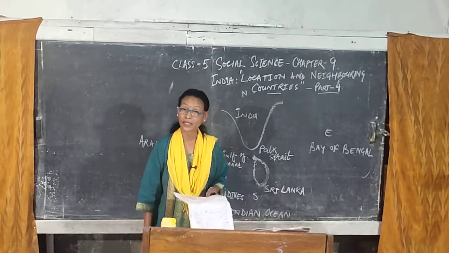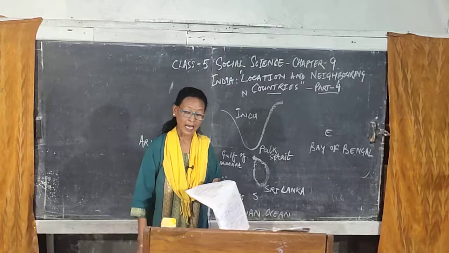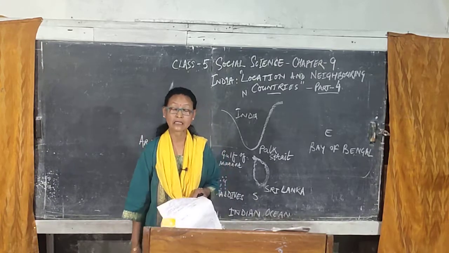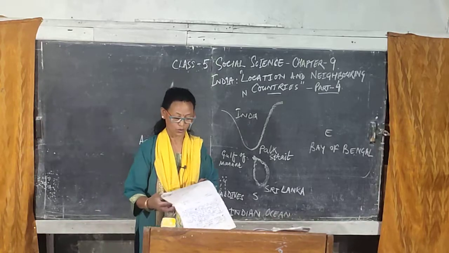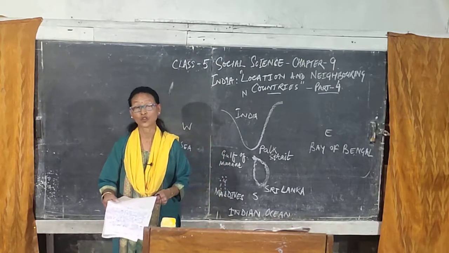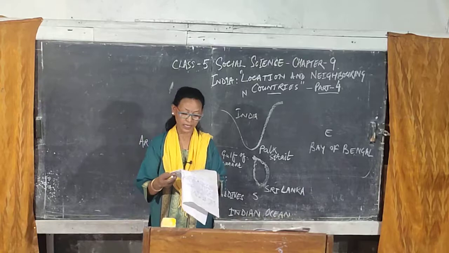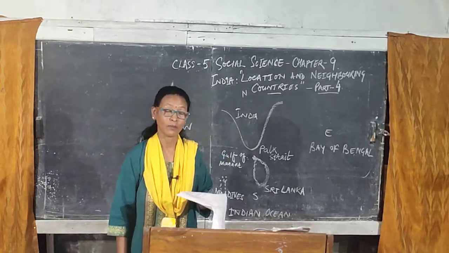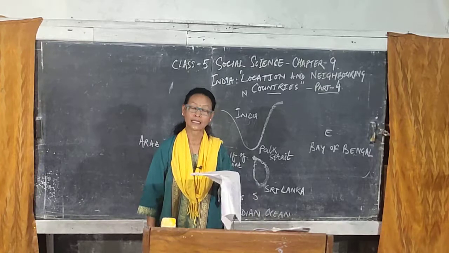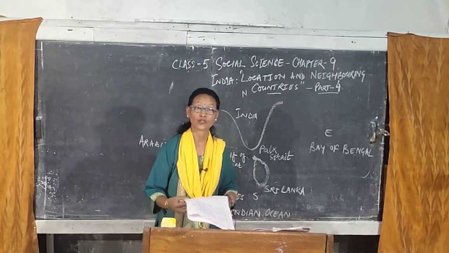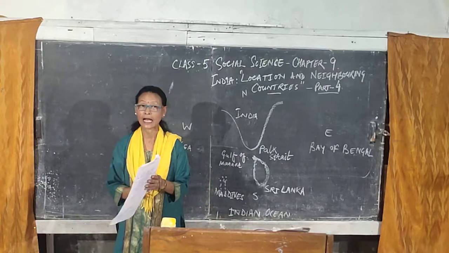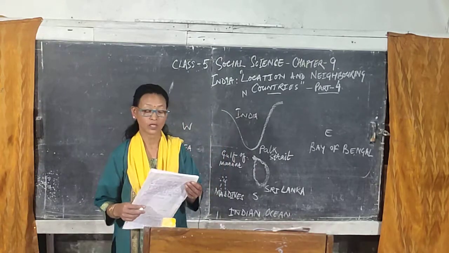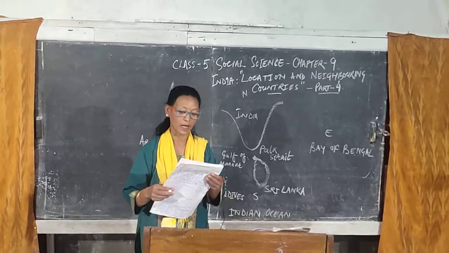Maldives has a tropical climate which has an average temperature of about 18 degrees Celsius. So, that's all for Maldives and Sri Lanka. Today we have learnt about Maldives and Sri Lanka.